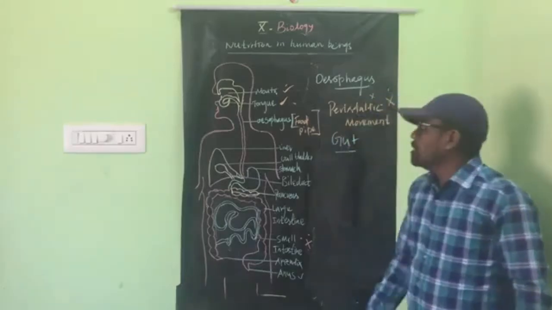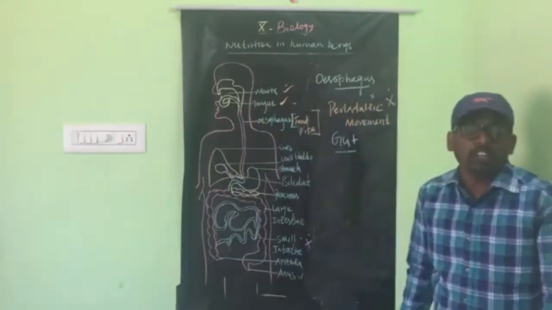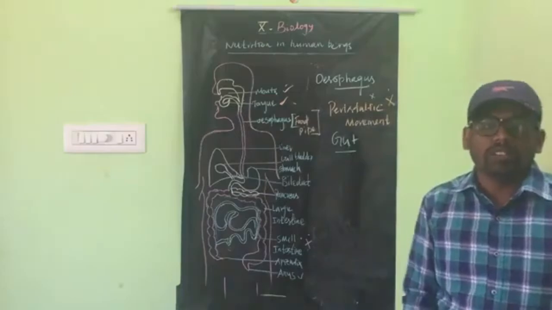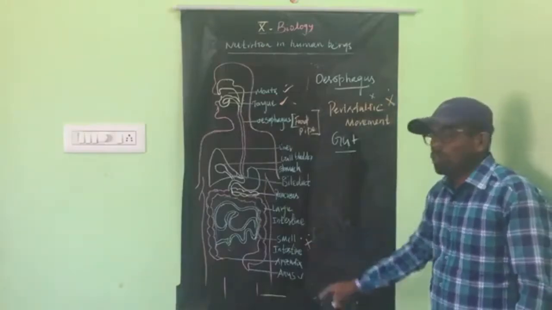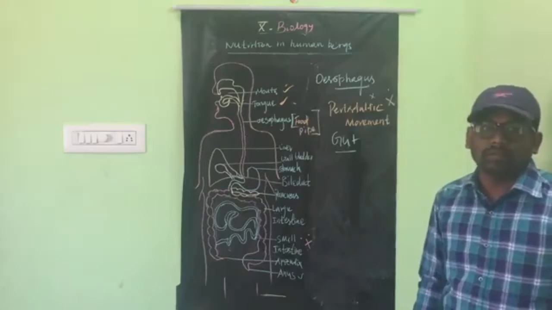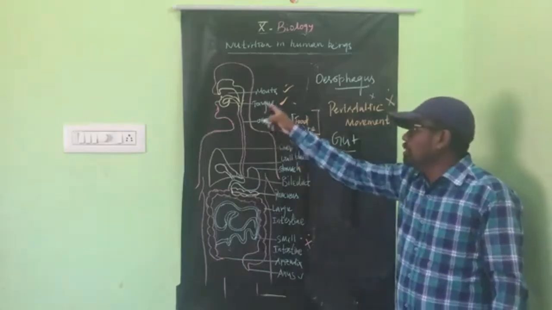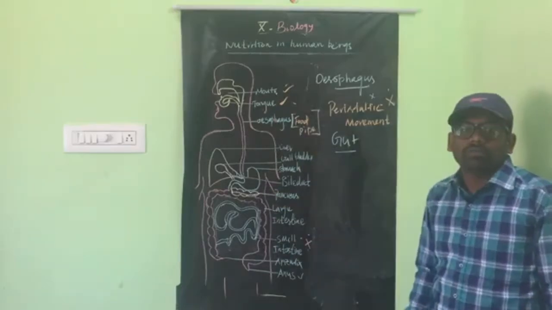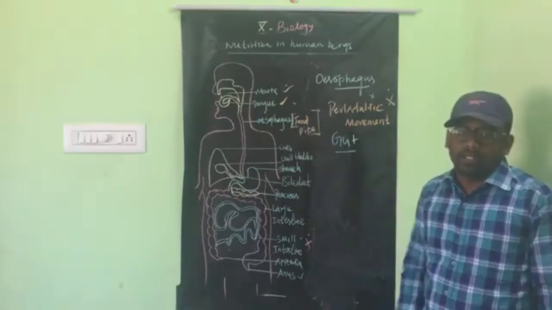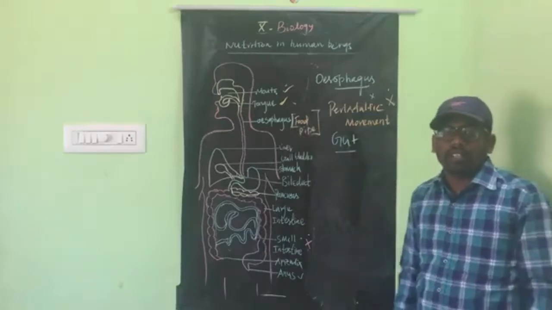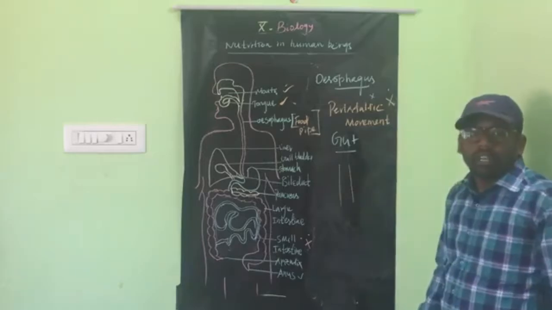What is gut? From mouth to anus, the movement will occur. That movement is called a peristaltic movement. So the mouth to anus part is also called the gut. The peristaltic movement will occur from the esophagus to the anus. So the rhythmic contraction. Again, there is a rubber tube.